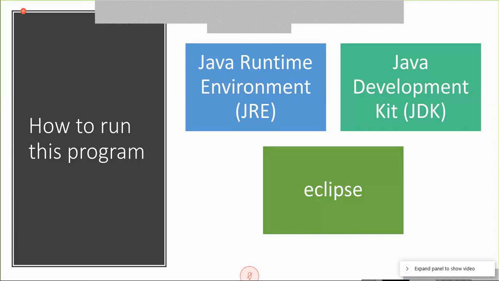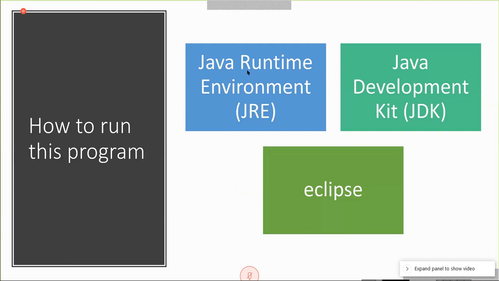So we require two things to execute a Java program: Java runtime and Java development kit, JRE and JDK. On most machines, the Java runtime is already installed. If not, you cannot run the Java program; it will show an error message. At that time, you can download Java runtime from the internet. This is free, and the Java development kit is again free. When you install the Java development kit, you will get program tools to edit your Java program, that is called Eclipse.